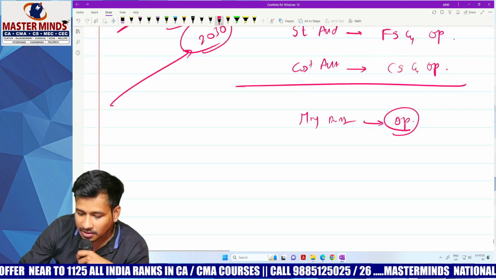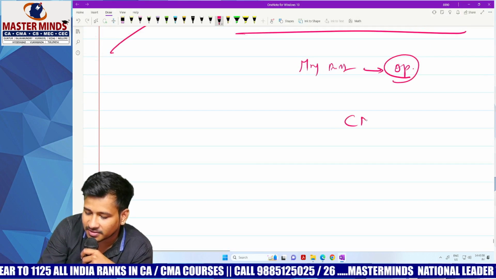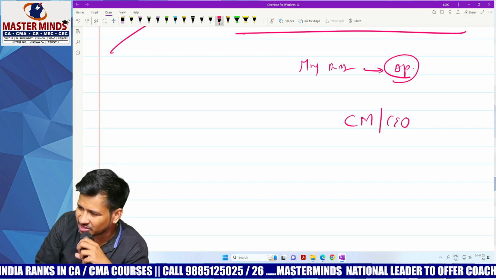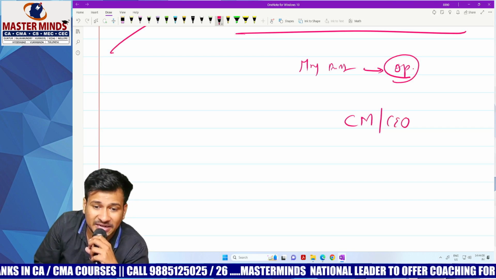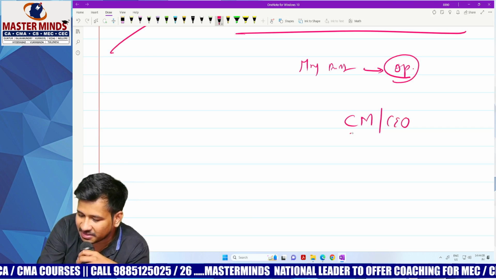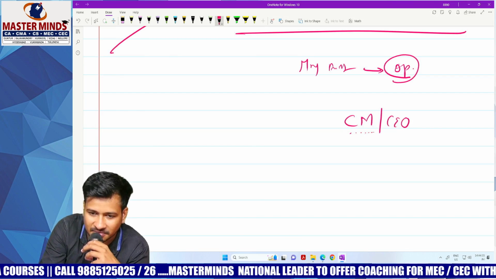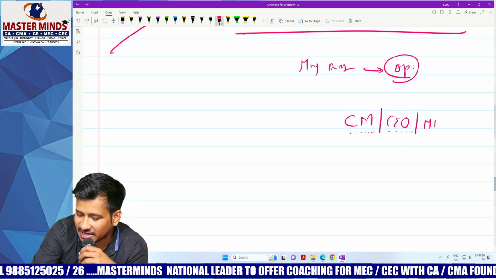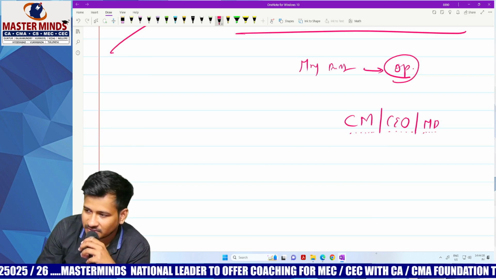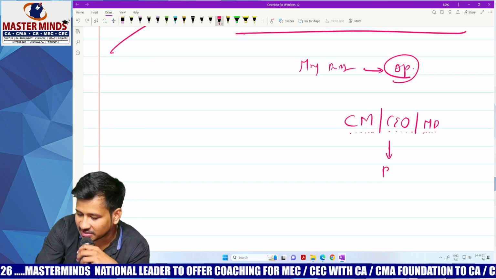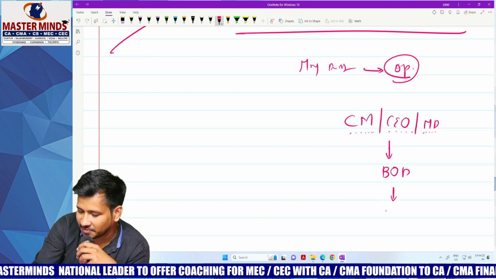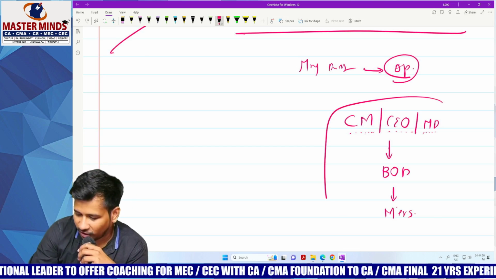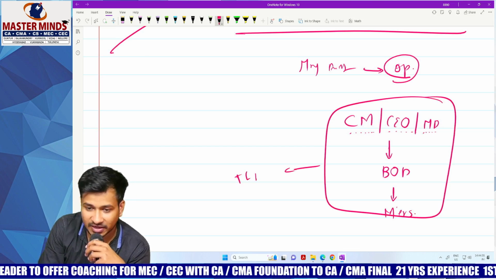Who is at the top of the company? Chairman or CEO? Yes, in some cases it will be the chairman. In board meetings the chairman is like a speaker, and ultimate power will be in the hands of the chairman. Otherwise it will generally be in the hands of the CEO, or even the MD, managing director. After that you will have a set of board of directors, and after that a set of managers. This is the general chain of the company. All these people together are called top level management.